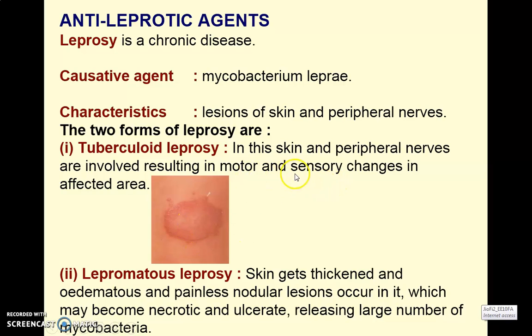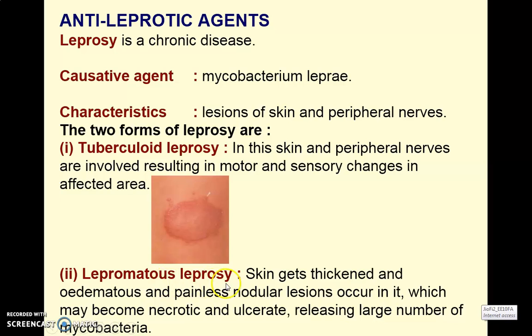Sensory and motor changes are occurring in the affected area where the infection of leprosy, particularly tuberculoid leprosy, has formed. So that area shows affected sensation, or we say there is no sensation, and there are motor changes in this area. If such a patch is developed, the leprosy is called tuberculoid leprosy.